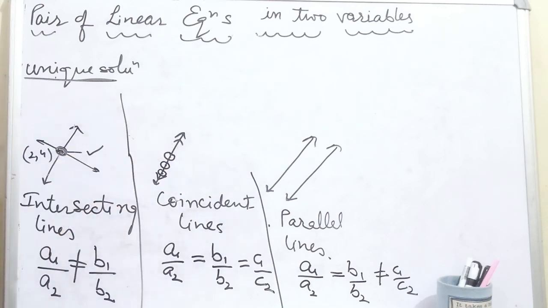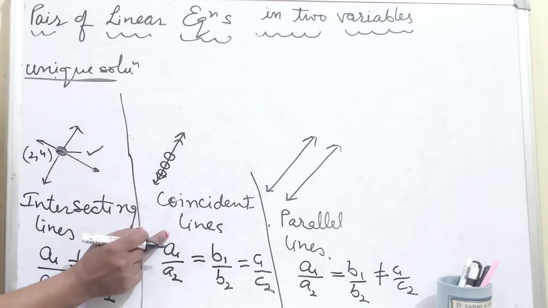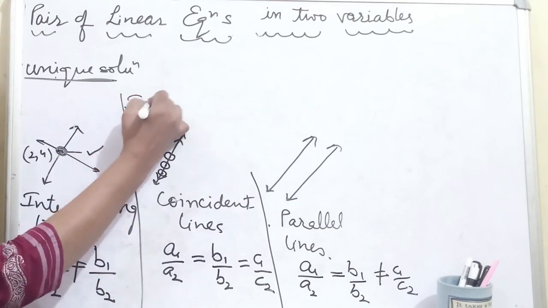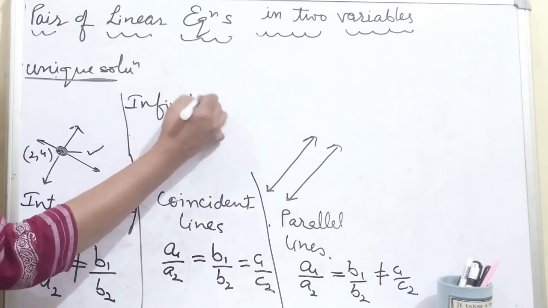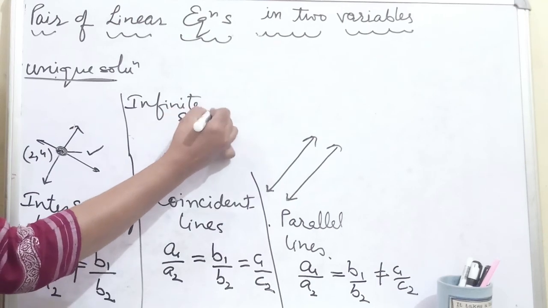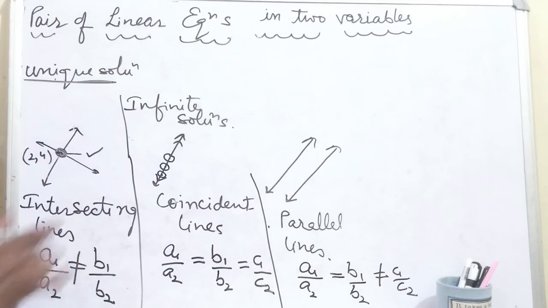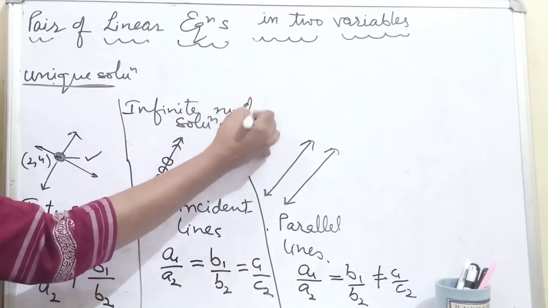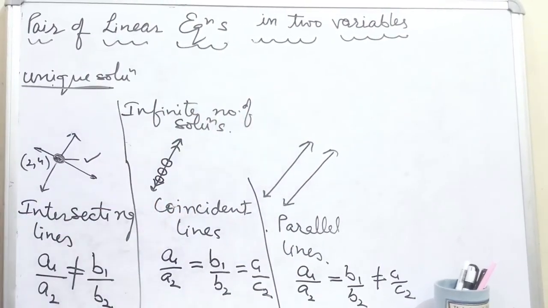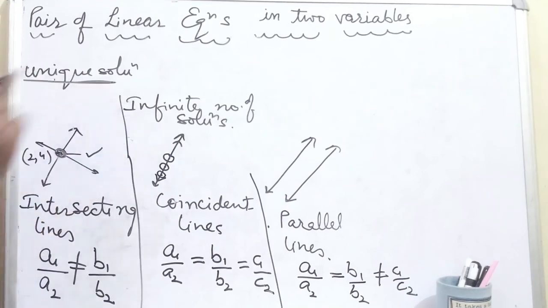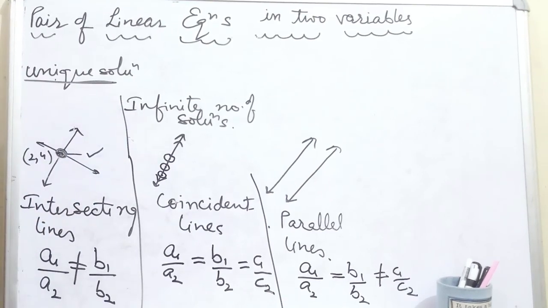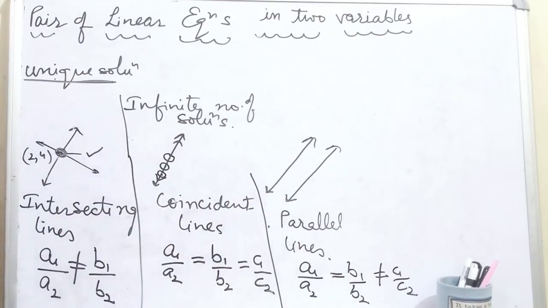Infinite points we can have. That's why coincident lines have infinite solutions, an infinite number of solutions. So whenever you have this case, the solution is infinite. Now we'll talk about the third case.